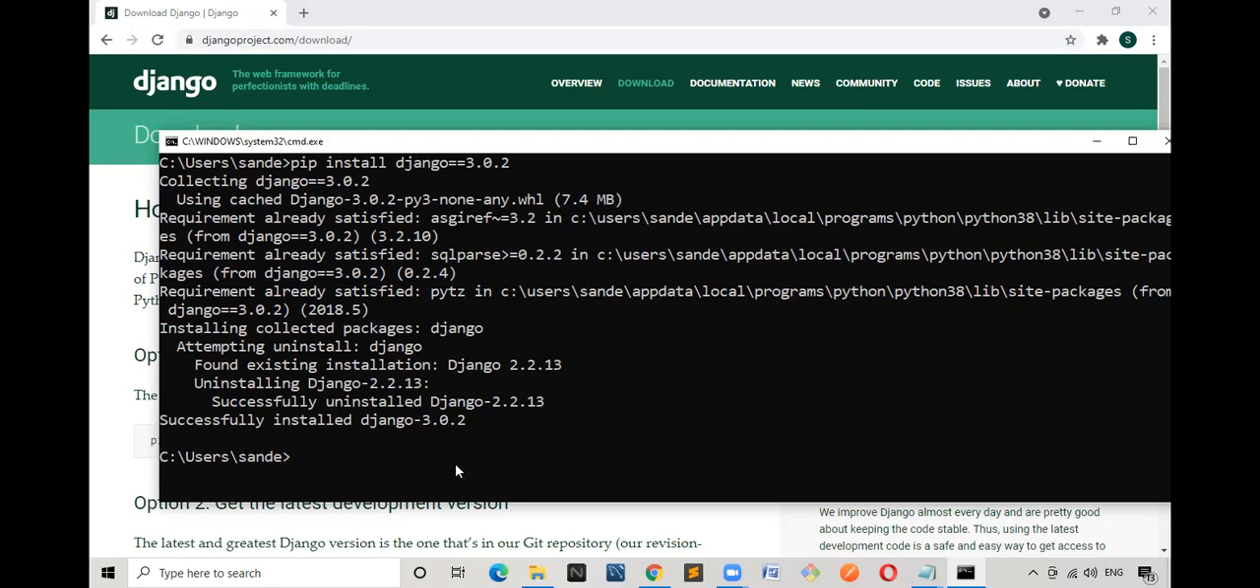Now I want to check what is the version of Django. How to check the version of Django? Assume that I just want to check the version of Django. It is very simple. The command happens to be pip show Django.